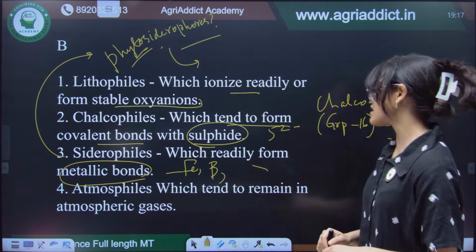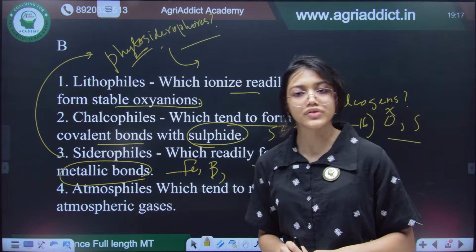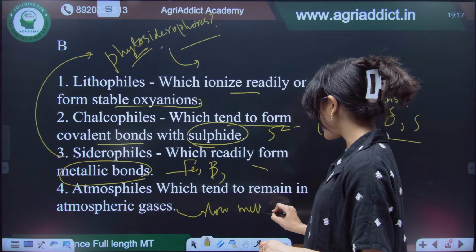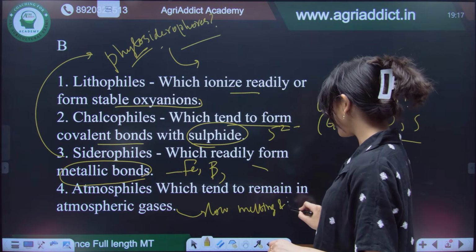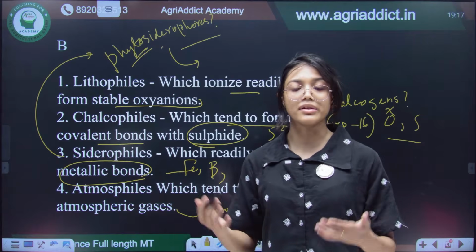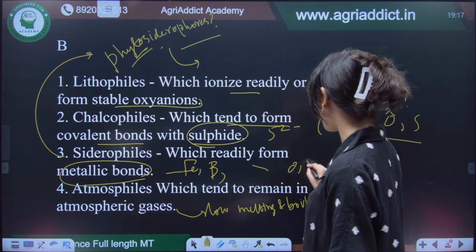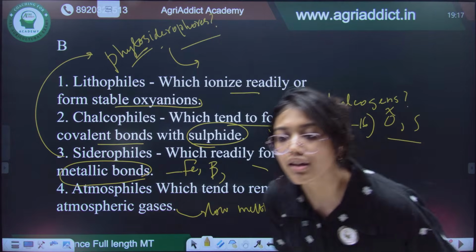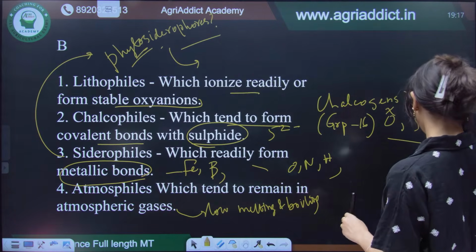And atmophiles are those which tend to remain in atmospheric gases. So obviously they will have very low melting and boiling points, and they are highly volatile because they are present in atmospheric gases. For example, oxygen, nitrogen, hydrogen, all of them are atmophiles. Yes, microorganisms bound with iron.